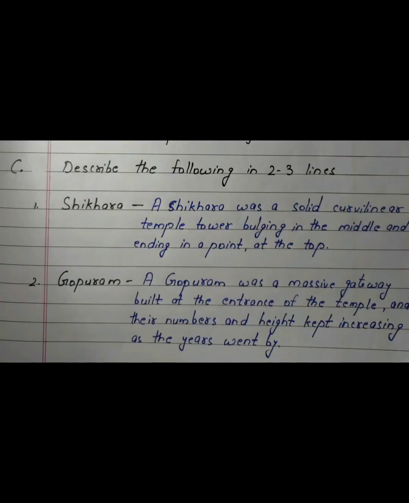Describe the following in 2-3 lines. Number 1. Shikhara. A shikhara was a solid curvilinear temple tower bulging in the middle and ending in a point at the top. Number 2. Gopuram. A gopuram was a massive gateway built at the entrance of the temple, and their numbers and height kept increasing as the years went by.